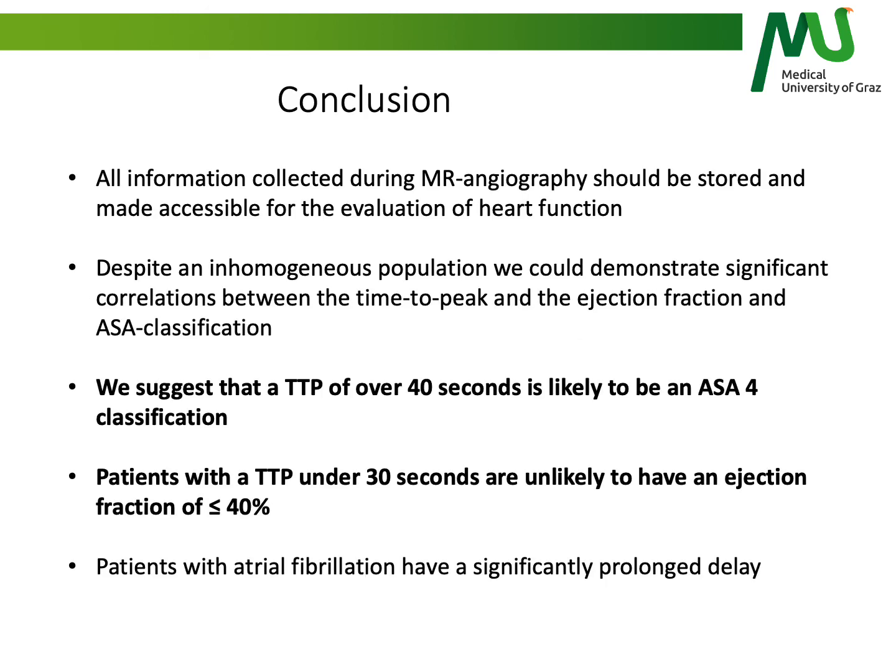We conclude that all information collected during MRA should be stored and made accessible for evaluation of heart function. Despite an inhomogeneous population, we could demonstrate a significant correlation between the time to peak and the ejection fraction and ASA-classification. We suggest that a TTP over 40 seconds is likely to be an ASA-4 classification, and patients with a TTP under 30 seconds are unlikely to have an ejection fraction of under 40.